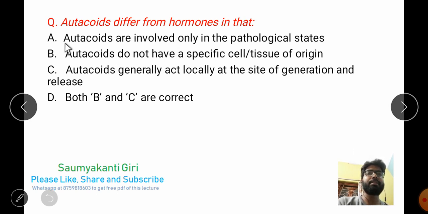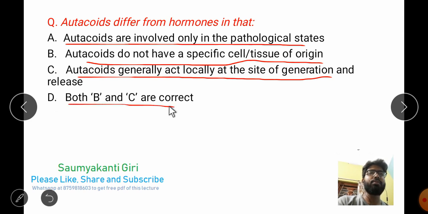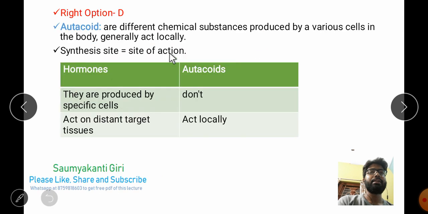Option A is autacoids are involved only in pathological states. Option B is autacoids do not have a specific cell or tissue of origin. Option C is autacoids generally act locally at the site of generation and release, and option D is both B and C are correct. Here the correct option is both C and D are correct.